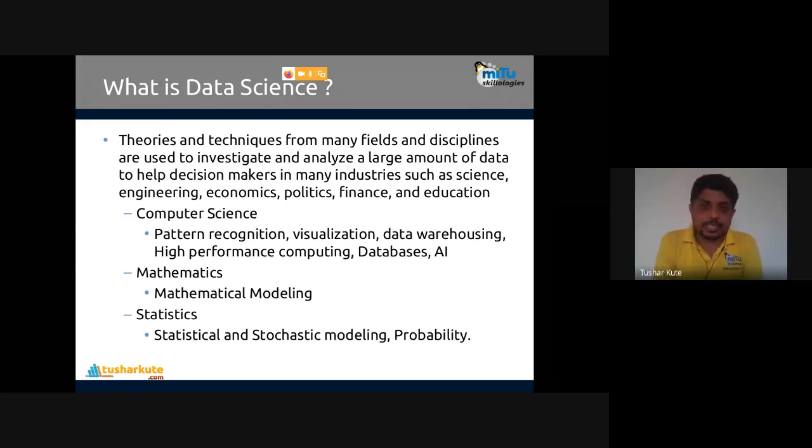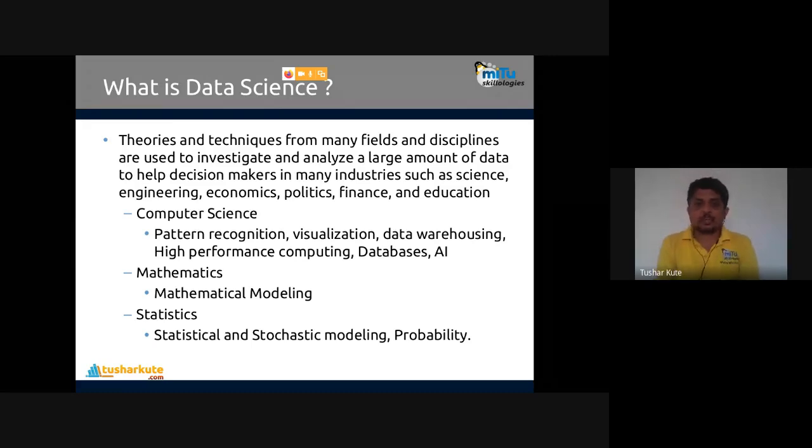The first is computer science. We and you are part of computer science. We know the logic behind computers. We know the principles of computing. We need to understand pattern recognition techniques, visualization techniques, data warehousing techniques, high performance computing, database management, and artificial intelligence. This kind of knowledge we require to learn data science.